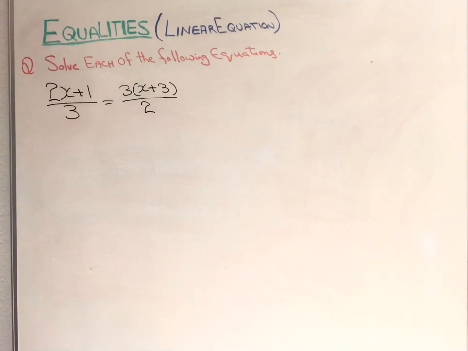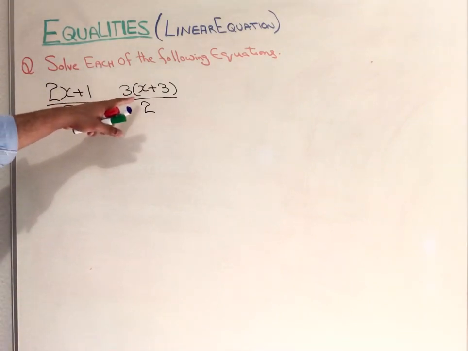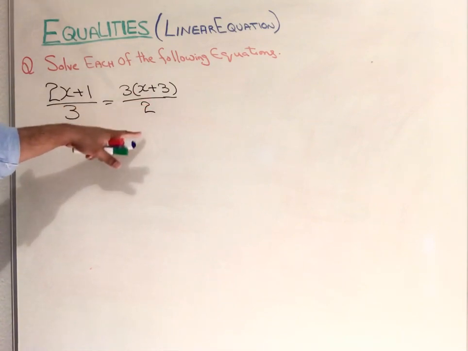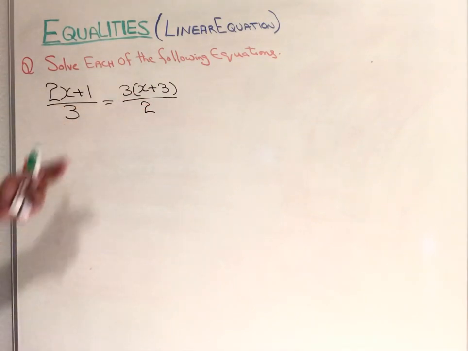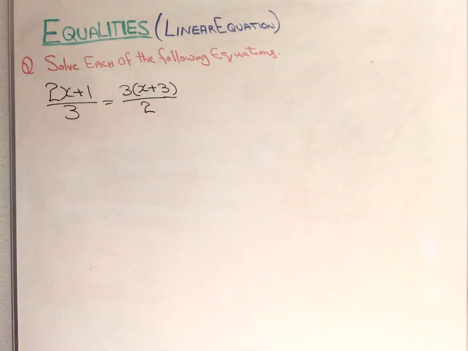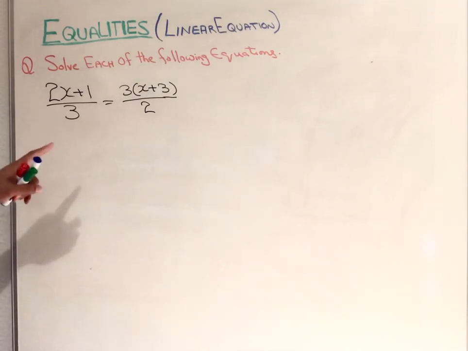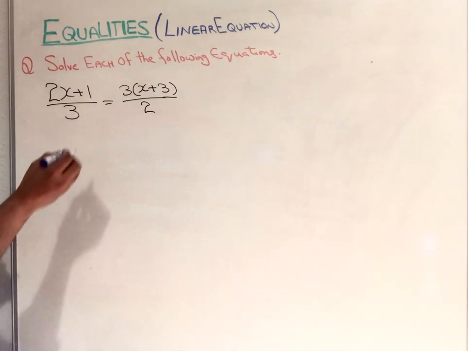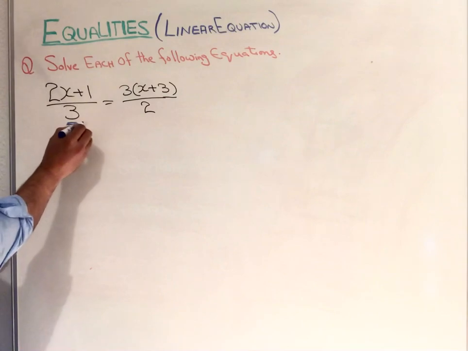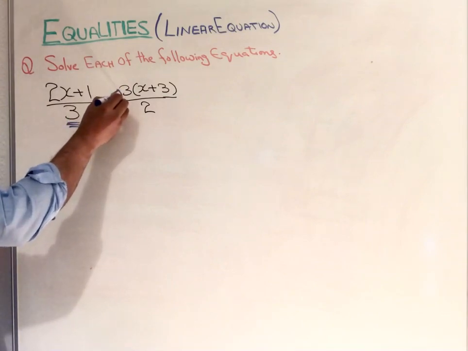Now here you can see (2x plus 1) over 3 equals (x plus 3) over 2. You can solve the bracket first, or multiply first and then solve the bracket. The operation here is cross multiplication. Cross multiplication means the bottom part on the right side multiplies the top on the left side, and the bottom on the left multiplies the top on the right.